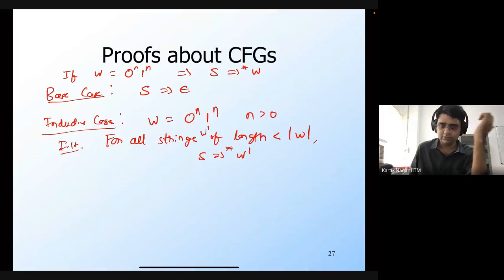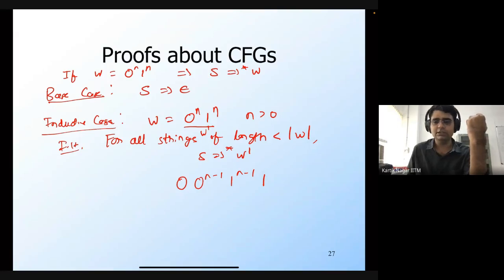So I can write this string W, which is 0 to the power n, 1 to the power n, as 0 to the power n minus 1, 1 to the power n minus 1, and then 1, because n is strictly greater than 0. If I write this string in this fashion, can I now have a derivation for it?